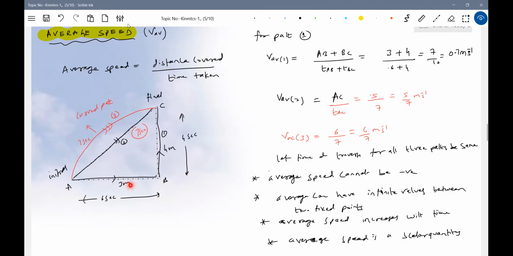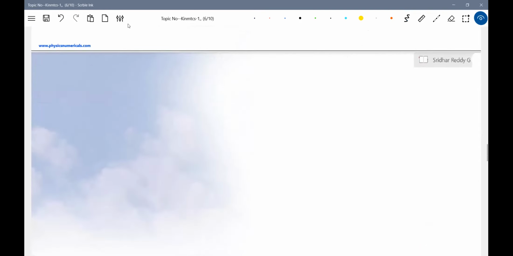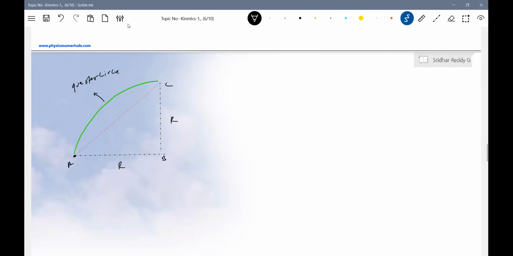So suppose you take this as R, and I'll give one more simple example. Some of you are asking, sir, how is it. Let me define this as R. These are three different paths. Another person will move in a circular path. This will become a quarter circle. There's an initial point A, B, C. This is the final point.